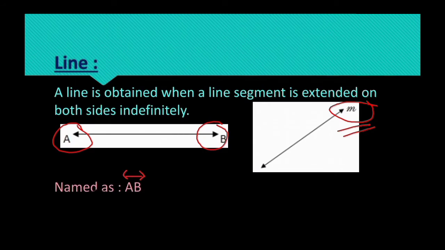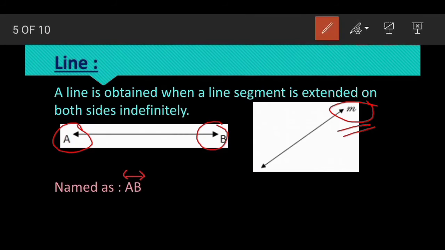Now come to how to represent that one. Look at this one. This line can be written as AB, and you have to draw a line and put two arrow marks on both sides, like this. This shows the line.